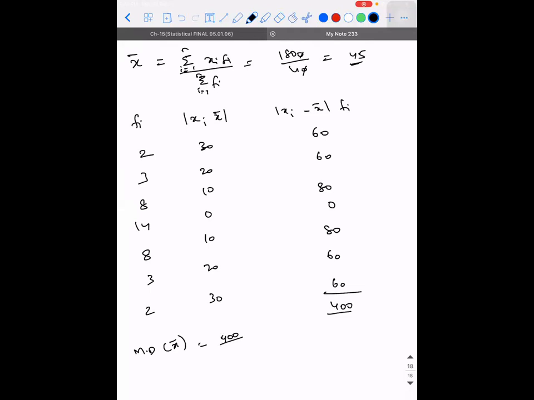It will be 400 divided by how much? 40. Is it clear? Is it clear or not?